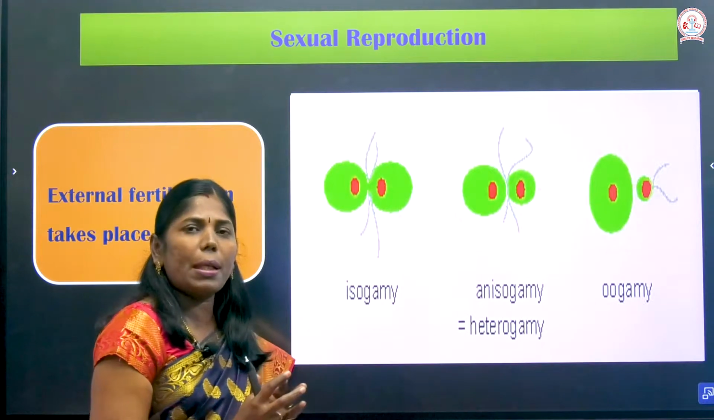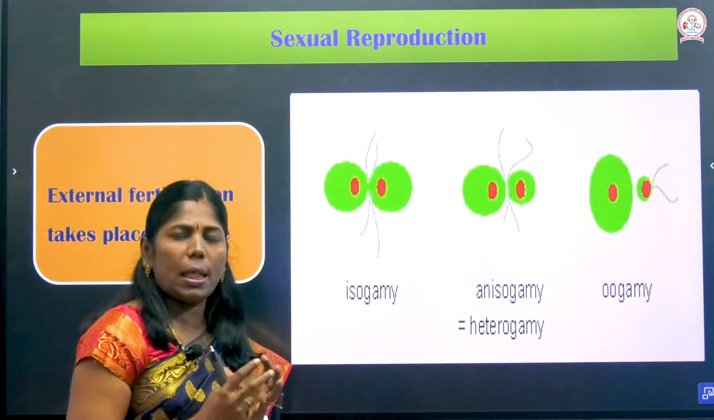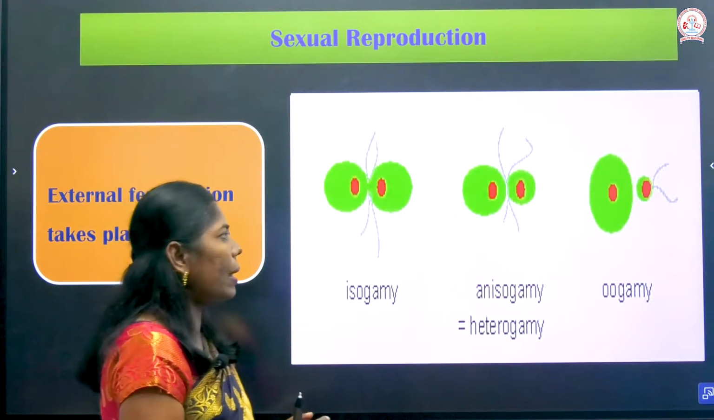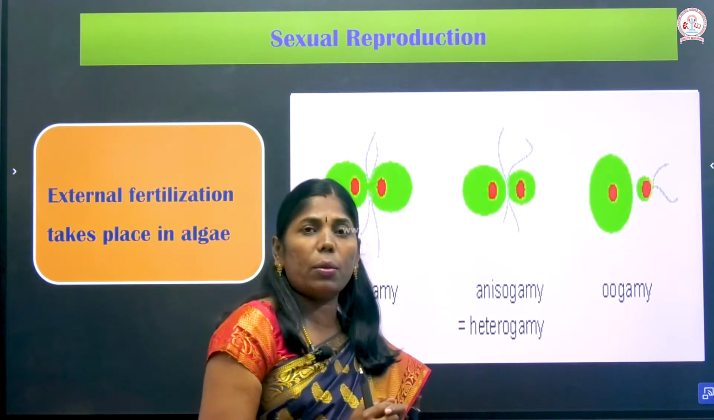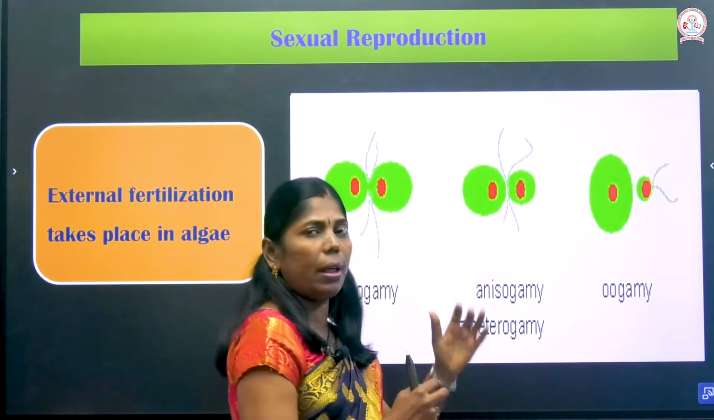So both gametes are similar to each other. Both are morphologically and physiologically similar to one another. So that is isogamy. And anisogamy is where one of the gametes is smaller in size and another one is bigger in size. That is anisogamy, where they differ morphologically in their structure.